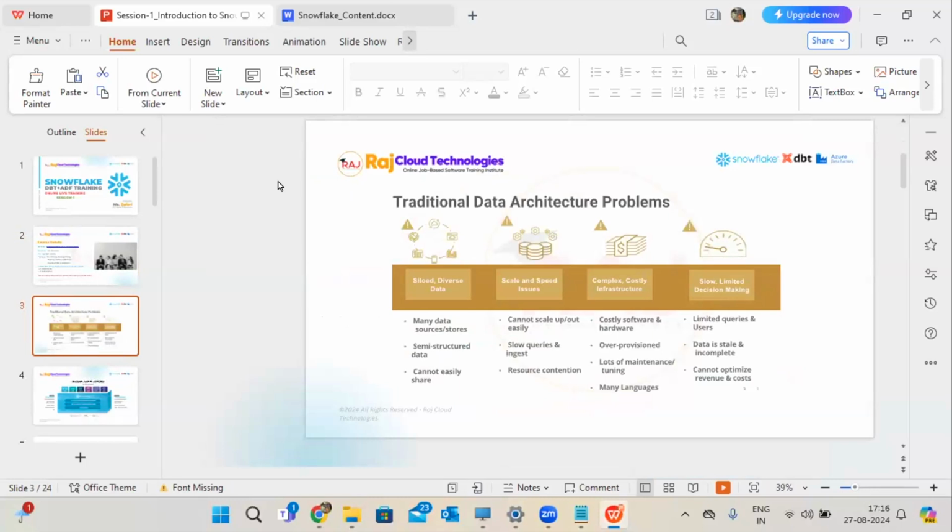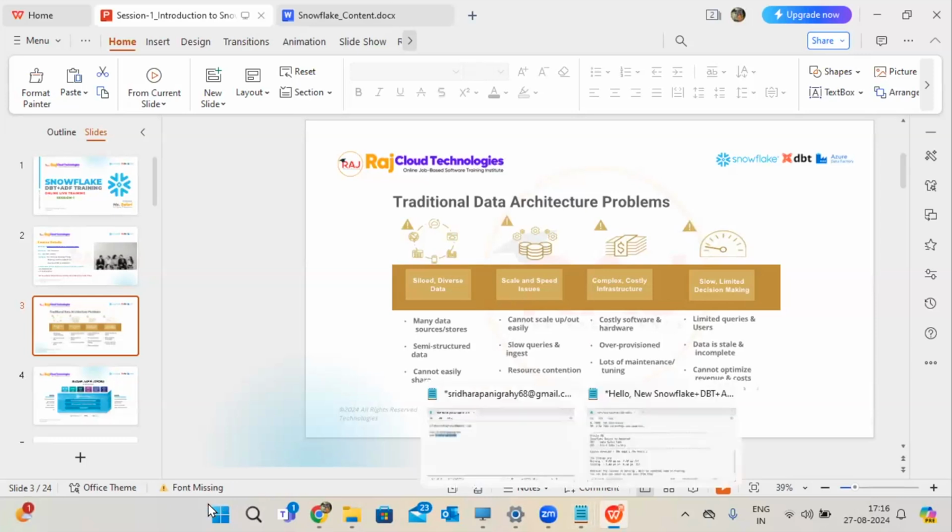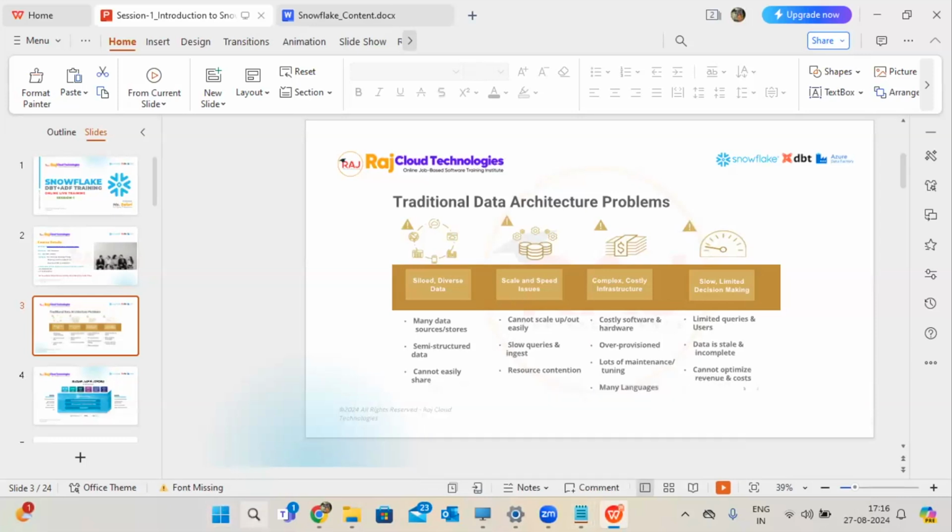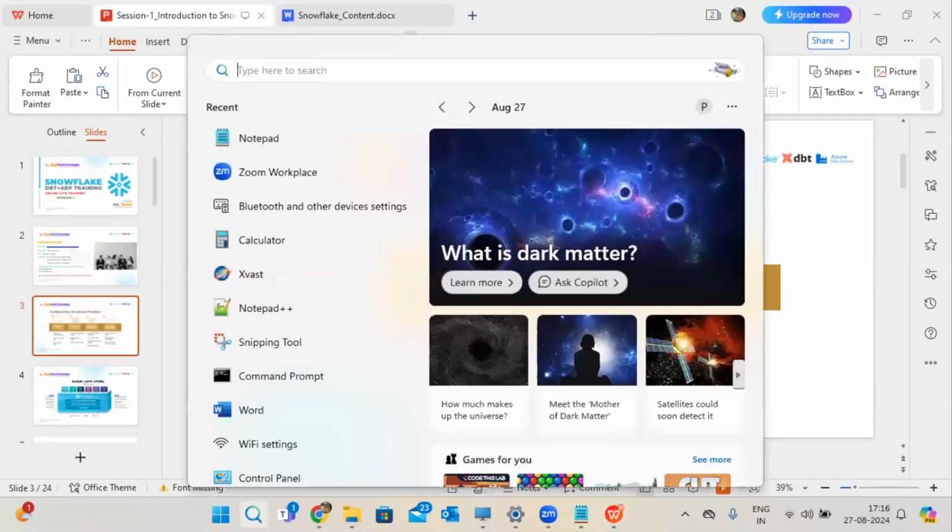Before this technology, traditional data warehouses already existed in the market. Before going to that, let me give a little introduction about the database and data warehouse.